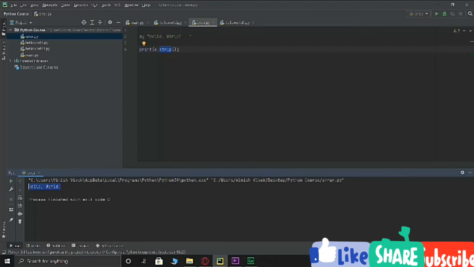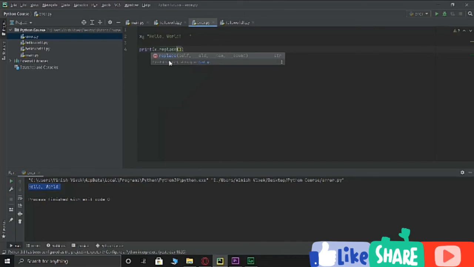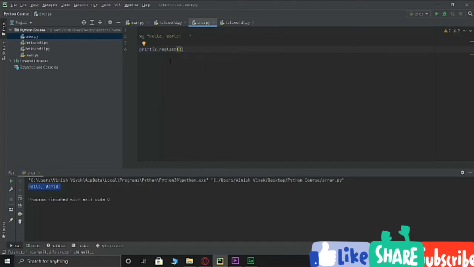Now moving on, you can also replace a certain string. So again, it will be X, which is the variable in which the string is stored, full stop or dot replace. And what do you want to replace? So suppose I want to replace the capital H in a string with Y. Alright, so we basically want yellow world. Alright, so if I print this, there you go. It's yellow, with the wrong spelling, world. So that's how you can replace a string.